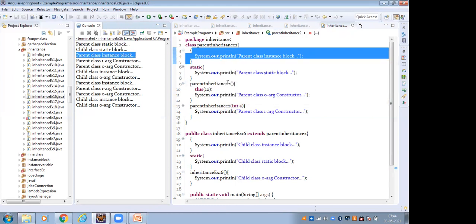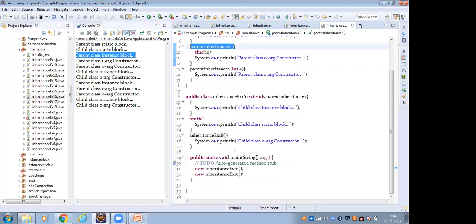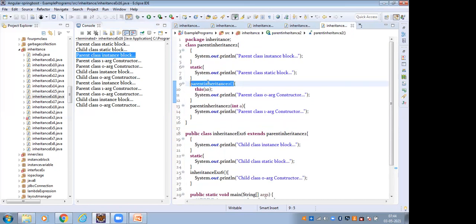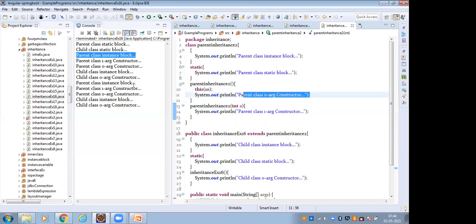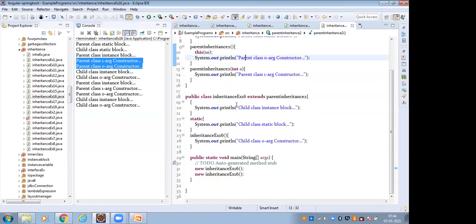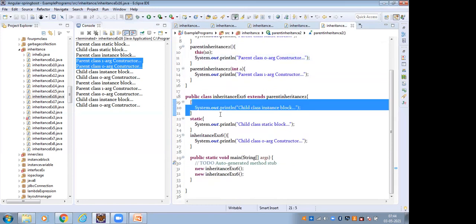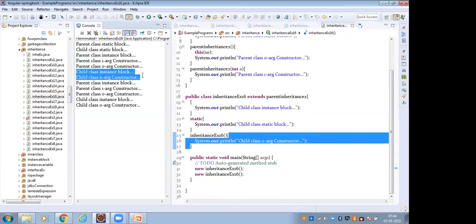Then the parent class constructor. Here we create the 0 arg constructor object, so the 0 arg constructor is executed. The first line of the constructor is this(10), which means the parent class 1 arg constructor is executed first, and after that the parent class 0 arg constructor. So the parent class 1 arg constructor and the parent class 0 arg constructor are printed. After that the child class instance block is executed, then the child class 0 arg constructor is printed.